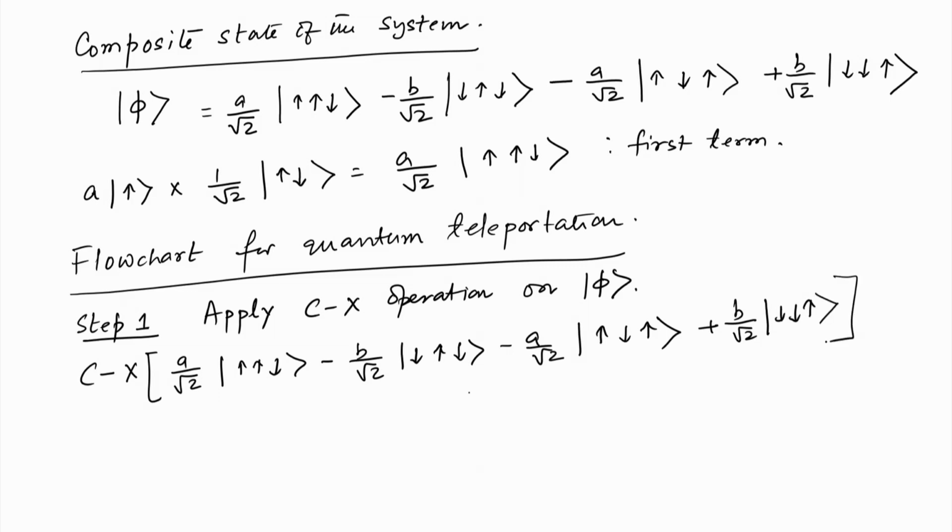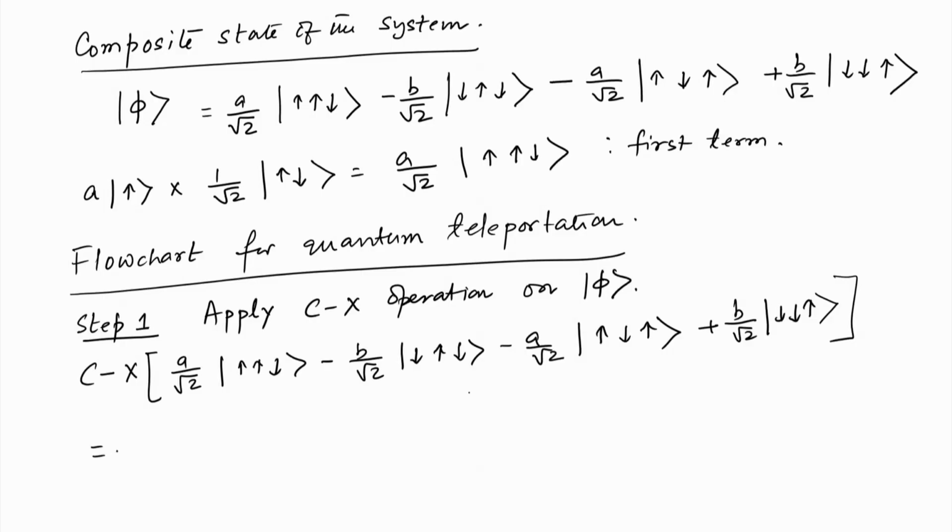Remember, the rule is that the first spin is the leftmost one inside the ket. If it sees the first spin in up state, it will do nothing. If it sees it in down state, then it will flip spin 2.